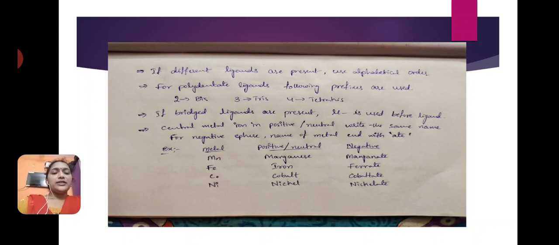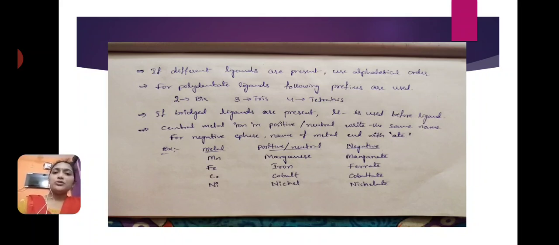Next point is, if the central metal ion is positive or neutral, write the same name. If the central metal atom is positive or neutral, we write the same name. If the central metal atom is in a negative sphere, the name of the metal ends with ate. For example, take the metal manganese.